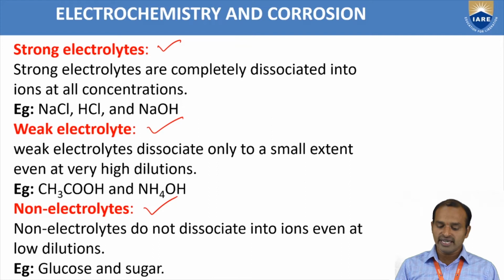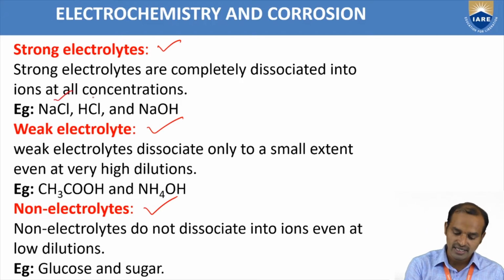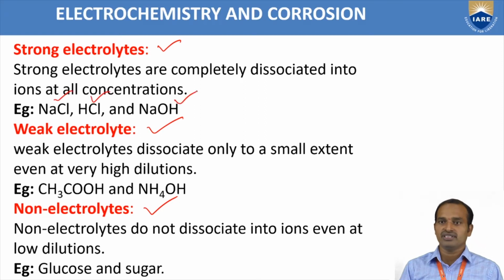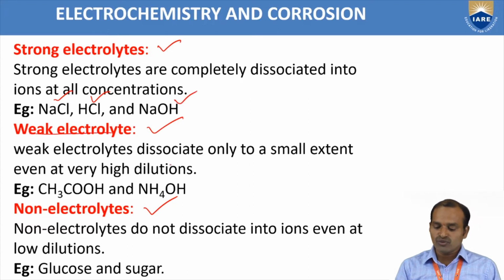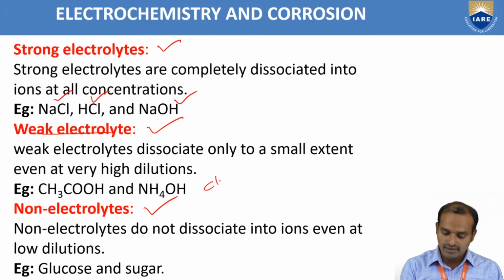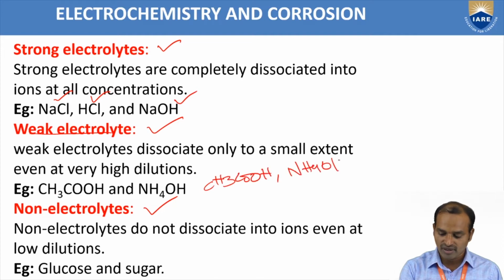The strong electrolytes, what happens? They completely dissociate into ions at all concentrations. Best examples are NaCl, HCl and NaOH. The weak electrolytes dissociate only to a small extent, even at very high dilution. Best examples are CH3COOH, acetic acid, and ammonium hydroxide.